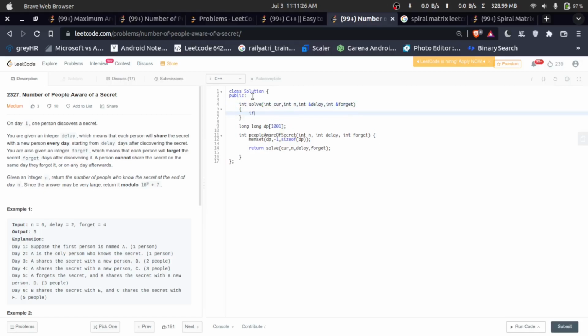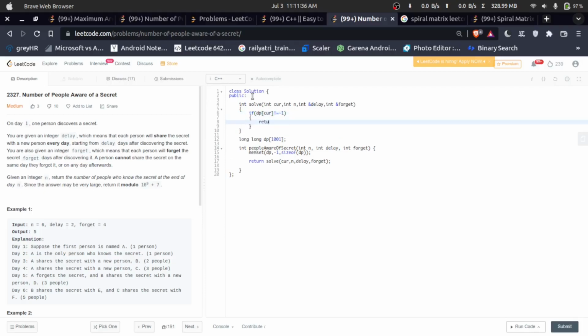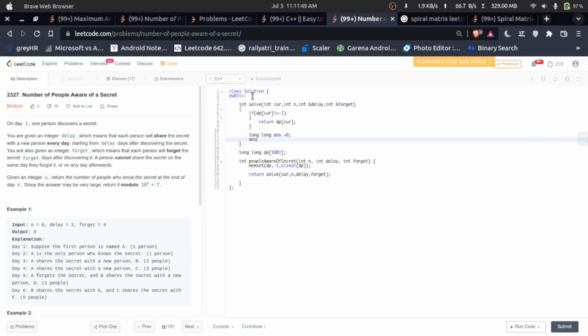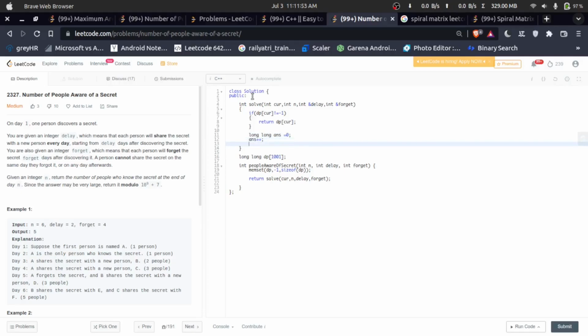So first I'll check whether the value is already present or not. If dp of current is not equal to -1, in that case I will return dp of current. After that, answer is equal to the initial value. Then answer will be plus, because I am going to the next iteration through recursion.